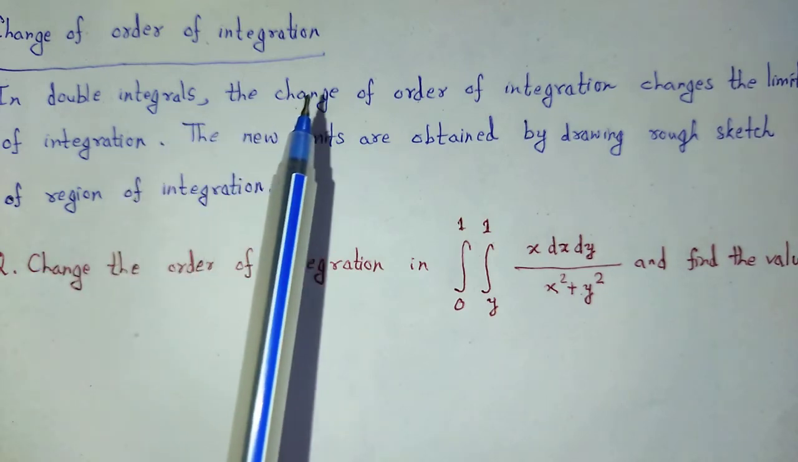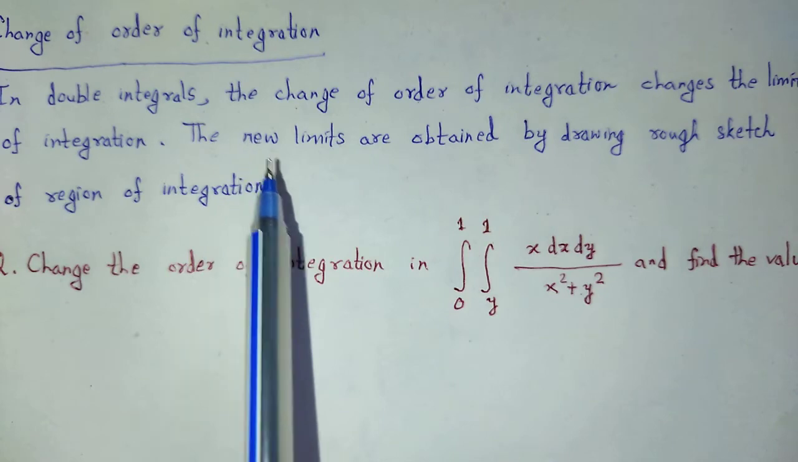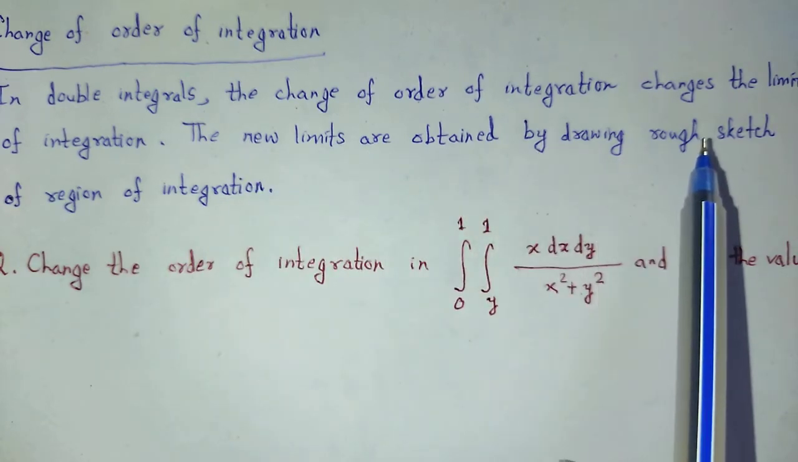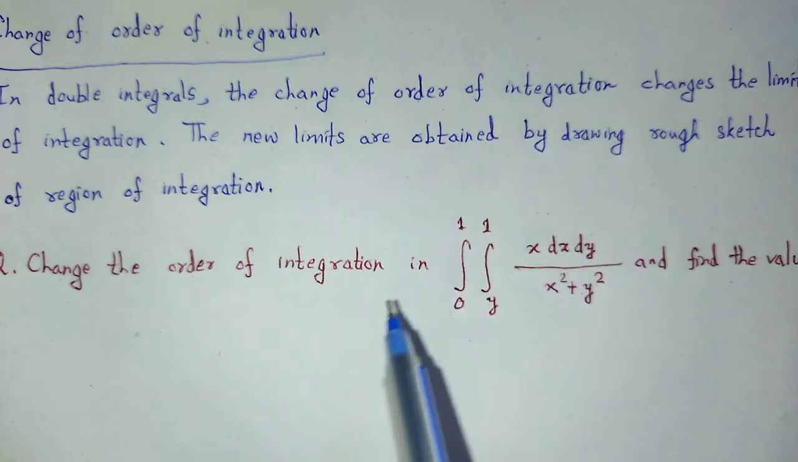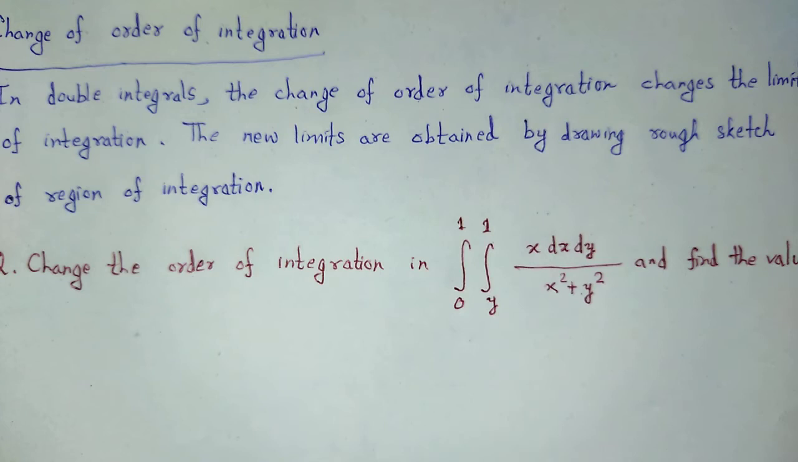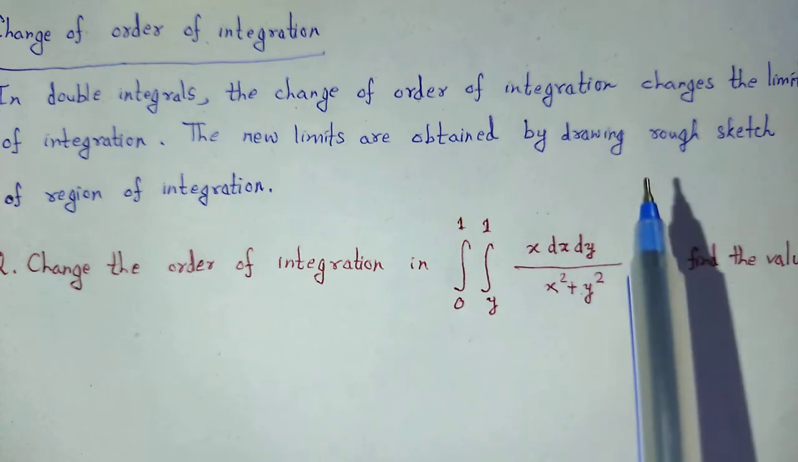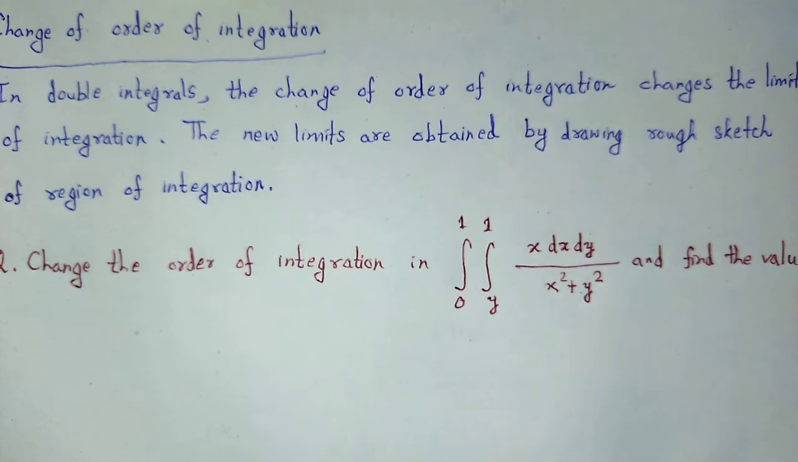So in double integrals, the change of order of integration changes the limits of integration. The new limits are obtained by drawing a rough sketch of the region of integration. First of all, if we change the limits, then we have to sketch the region and find the new limits, and after putting these limits we use our procedure to solve the double integral and find its solution. Look at a question on how to solve this.